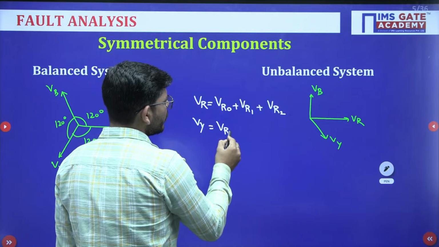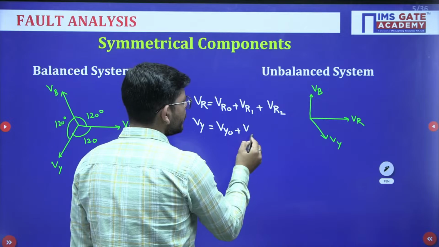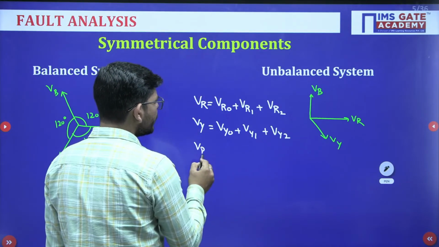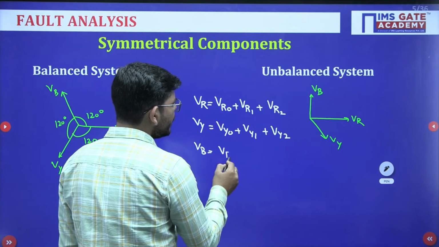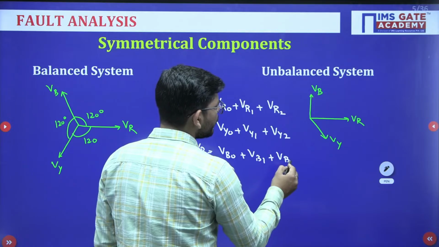Similarly we can do it for the Y phase as well, Vy0 plus Vy1 plus Vy2. Similarly we can do it for the B phase, so it will be B0, B1 and then B2.